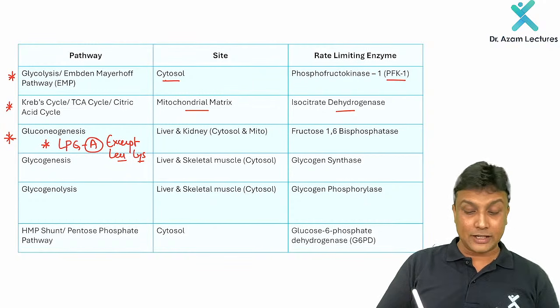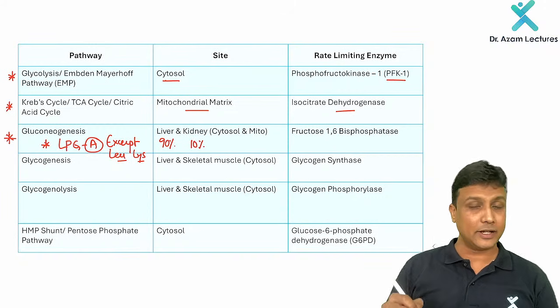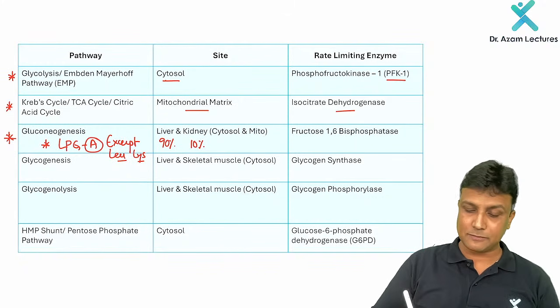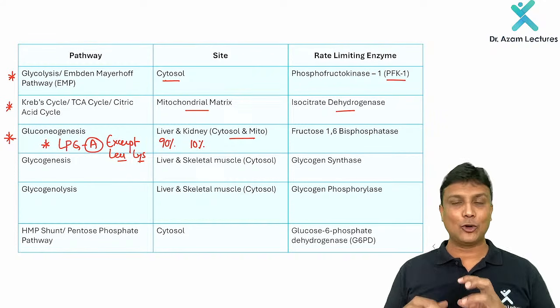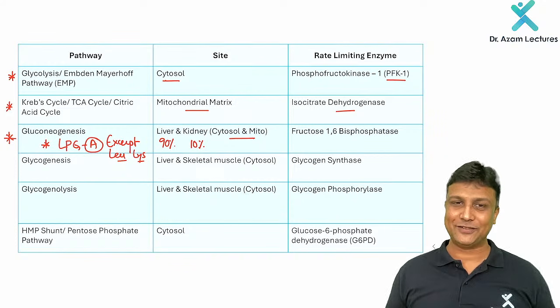Gluconeogenesis will take place both in the liver as well as the kidney. Majority, 90%, will be in the liver, 10% will be in the kidney, both in cytoplasm as well as mitochondria. I will show you the reactions within a few minutes, and along with that, we are also going to see the clinical correlation also, my dear friends.